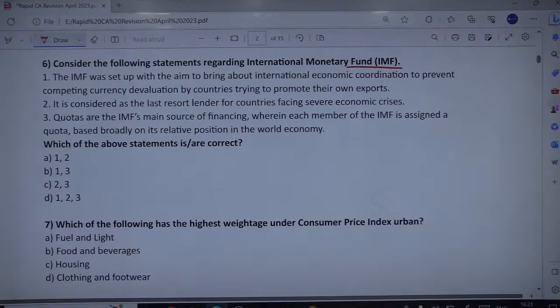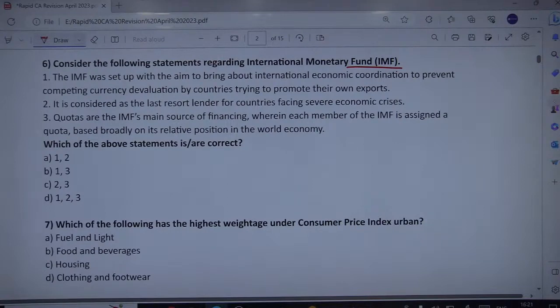International economic coordination, that's what its main aim or function is. Second, considered as a last resort lender for countries facing severe economic crisis. You might be aware of the Sri Lankan crisis and even the current Pakistani crisis as well. So this is the job of IMF, to act as a lender of last resort, especially when the crisis is related to the BOP crisis.